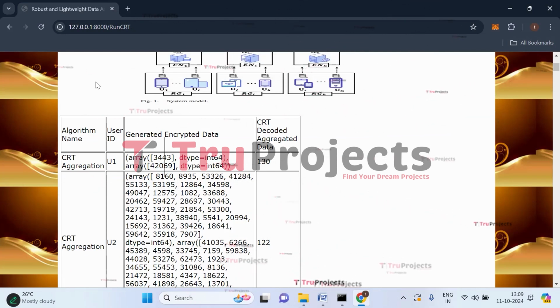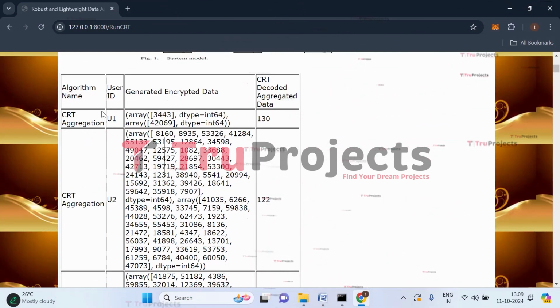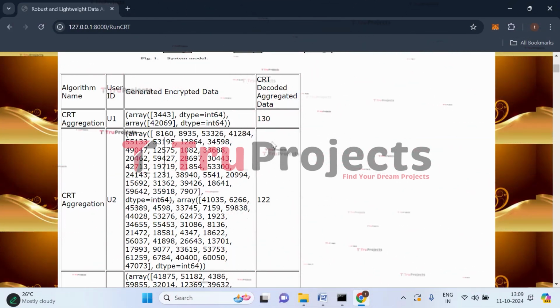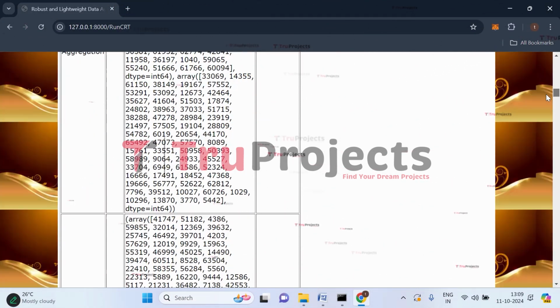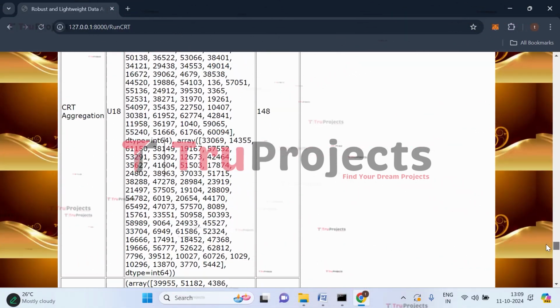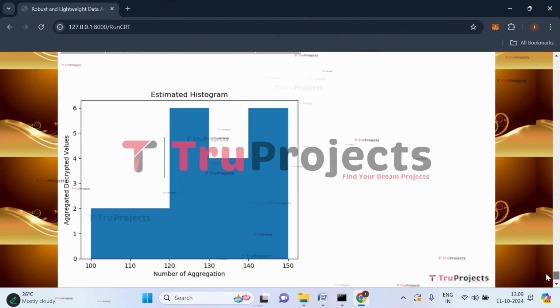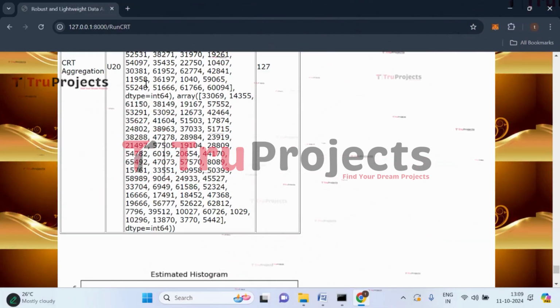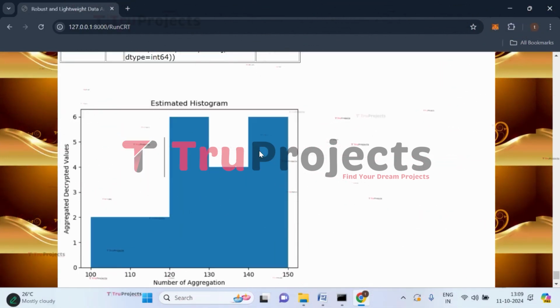So here we have the algorithm name, the user ID, this is the encrypted data, and here we have the decoded data by this CRT algorithm. So this is the decoded data. For all the 20 users, it has decoded the data. And this is the estimated histogram of this aggregated data.